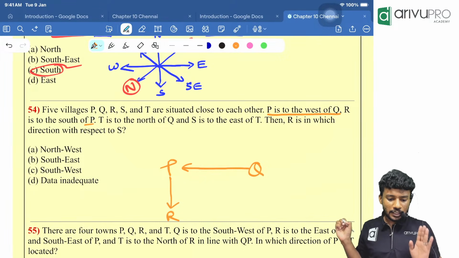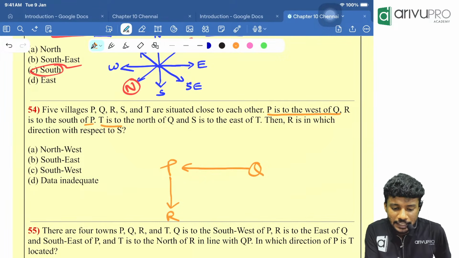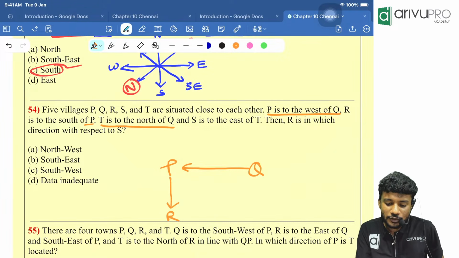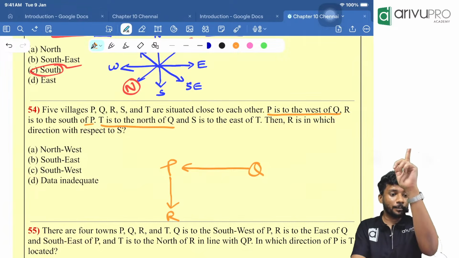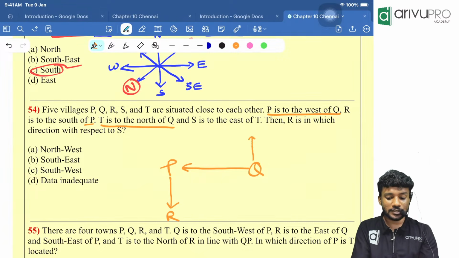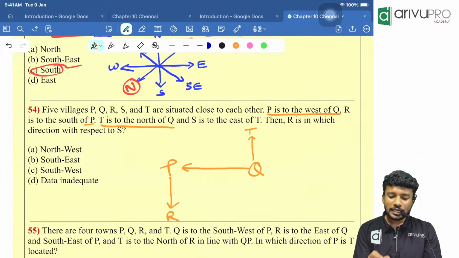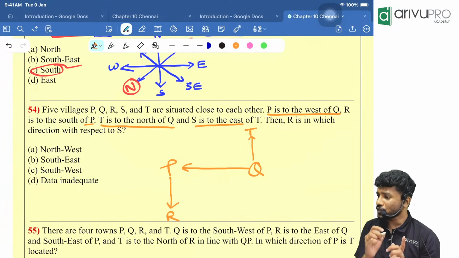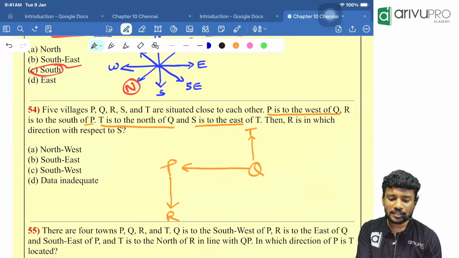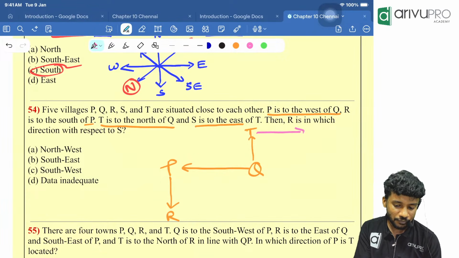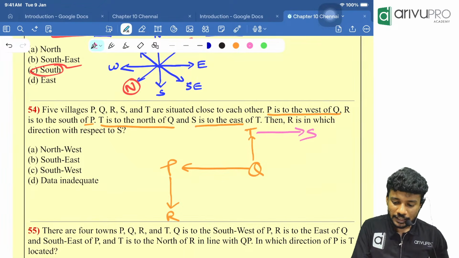That is also done. Then T is to the north of Q. T is to the north of Q means with respect to Q, T is in the upper direction. So T is towards the up. Then S is to the east of T. East of T means with respect to T, S is in which direction? East means towards our right. We will go this way. Who is there? S is there.